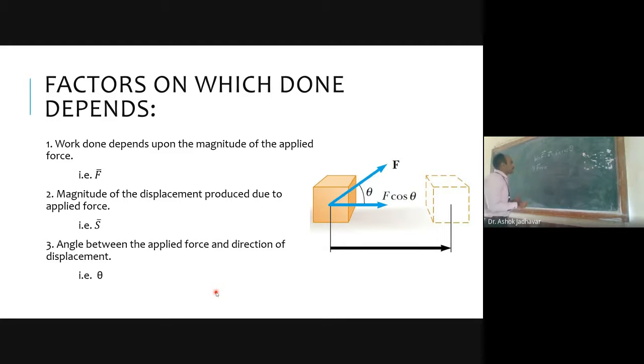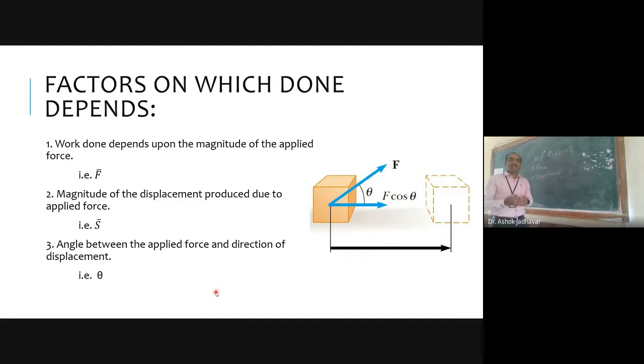So similarly, I can consider the second component as displacement. And what does it give us? If you vary displacement and keep your force value and theta value constant, then you will change the value of work. Consider you have an object where you are applying 10 Newton of force, and if you want to displace it by 1 meter, then we have to do work done of 10 joules.